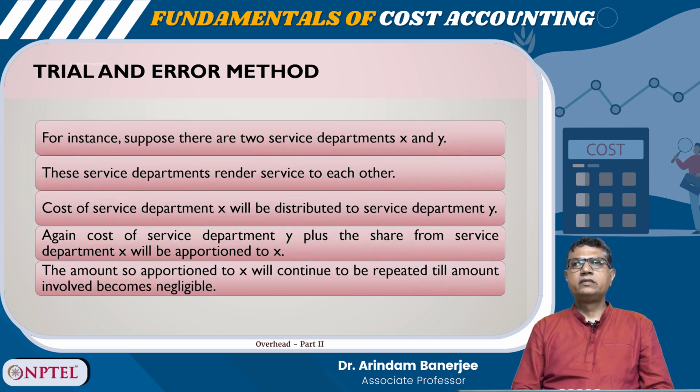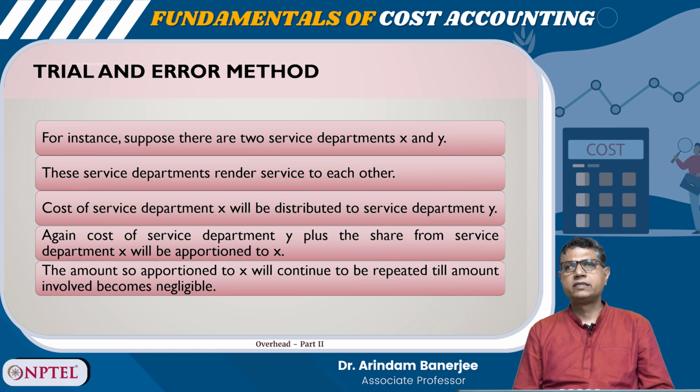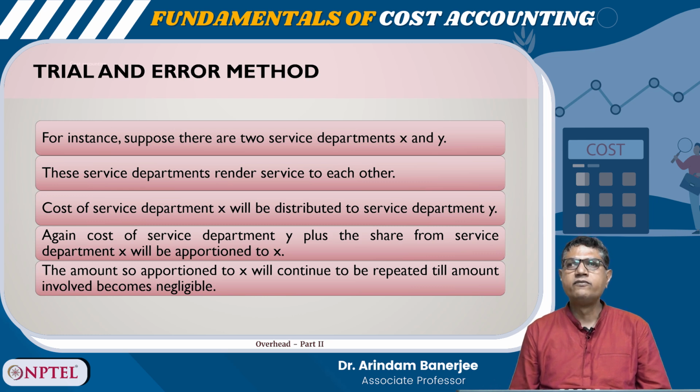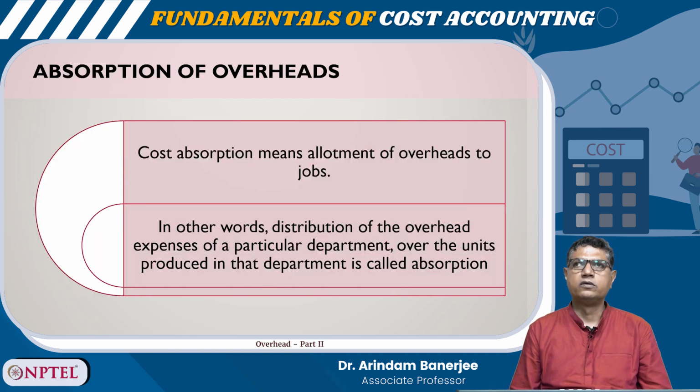Trial and error method. For instance, suppose there are two service departments X and Y. These service departments render service to each other. Cost of service department X will be distributed to service department Y. Again, cost of service department Y plus the share of service department X will be apportioned to X. The amount so apportioned to X will continue to be repeated till the amount involved becomes negligible. So, this is the trial and error method.